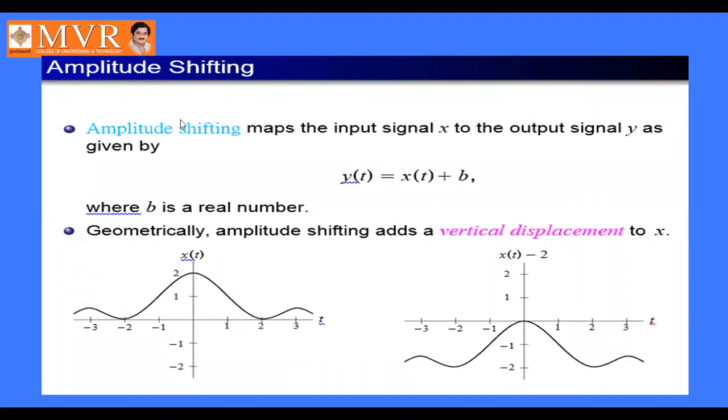So x of t is the original signal given here. See, x of t minus 2. So it will be shifted downward by 2 units, towards the negative side. Okay, this is amplitude shifting.